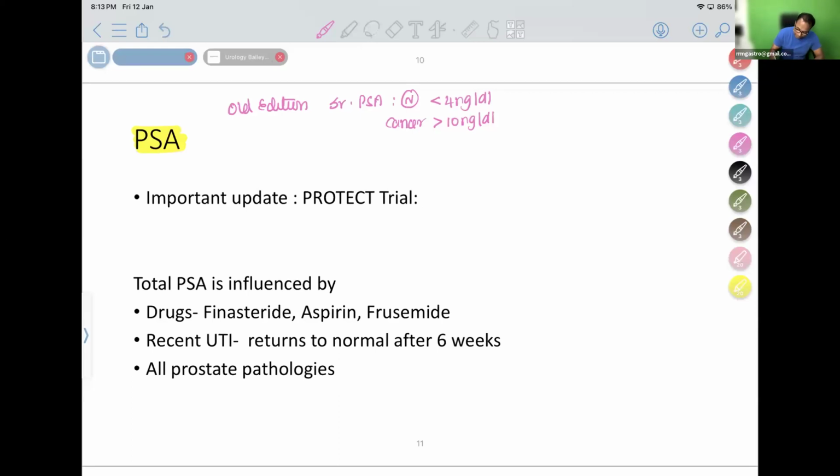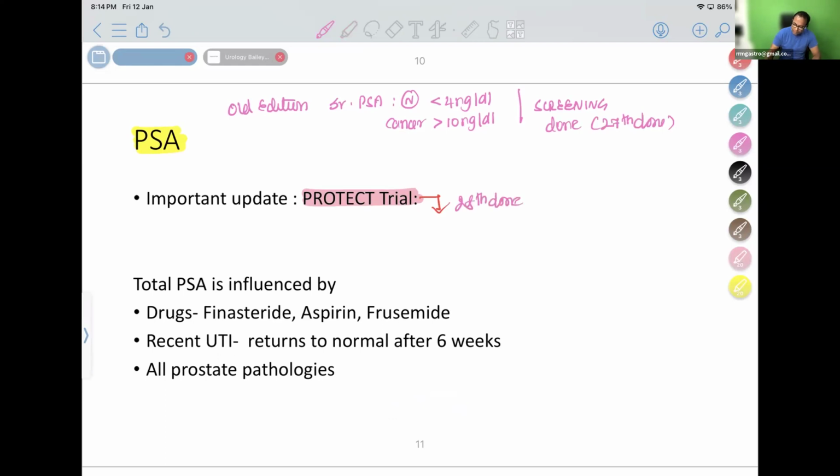Therefore, they used to do screening for prostate cancer in old age in Western countries. Screening was done routinely in those days. Now, there was a trial done in the UK, a very, very important landmark trial. Landmark means one which is going on for a long period. The ProtecT trial: what does it say? The 27th edition of Bailey was saying screening is done routinely. The 28th edition of Bailey says, very important update: ProtecT trial, no need for screening for prostate cancer because it is not so accurate. With PSA alone, you cannot diagnose prostate cancers.